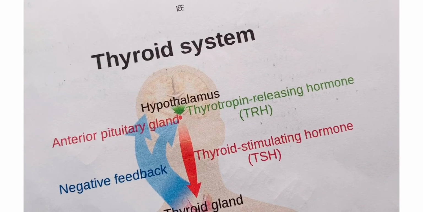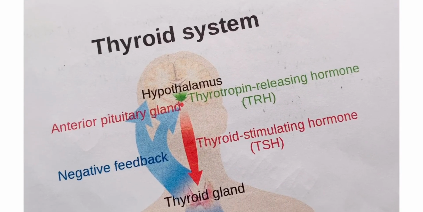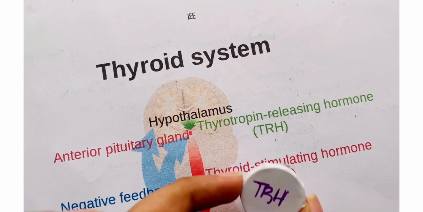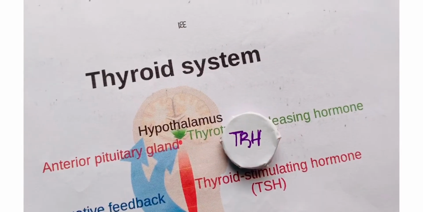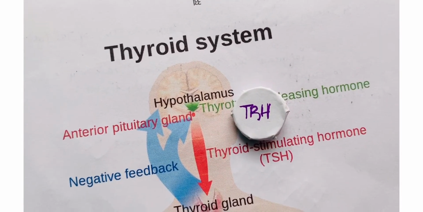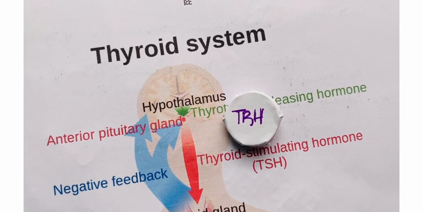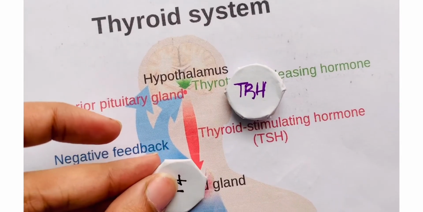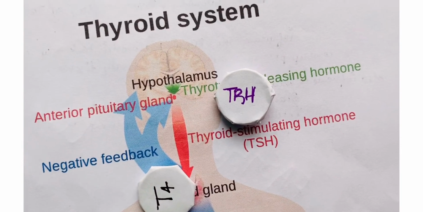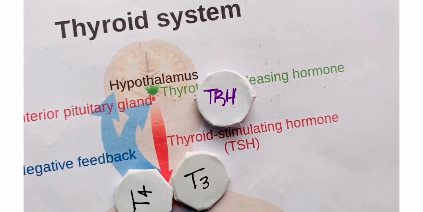The pituitary secretion of TSH is influenced by the releasing factor TRH, which is produced in the hypothalamus and is also called thyrotropin releasing hormone. Both TSH and TRH are regulated by negative feedback from the thyroid hormone, predominantly T3.